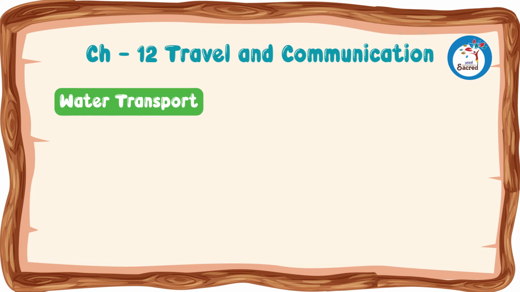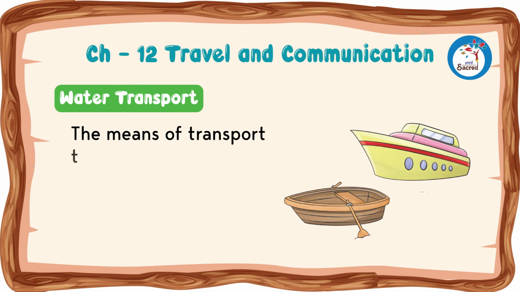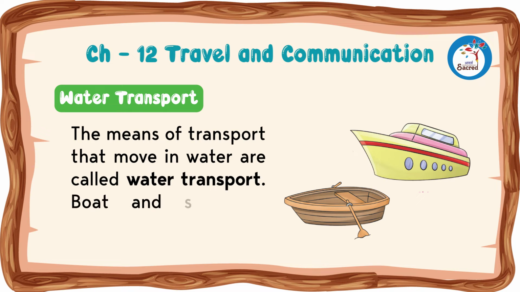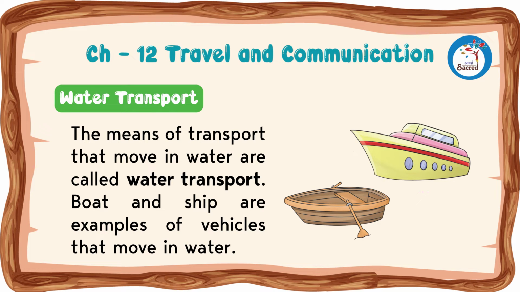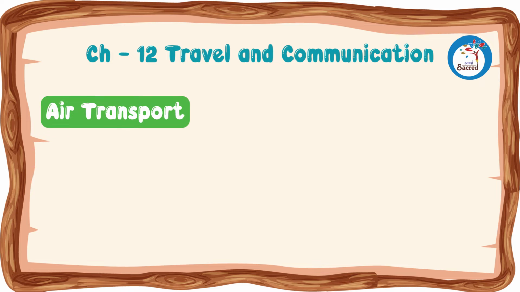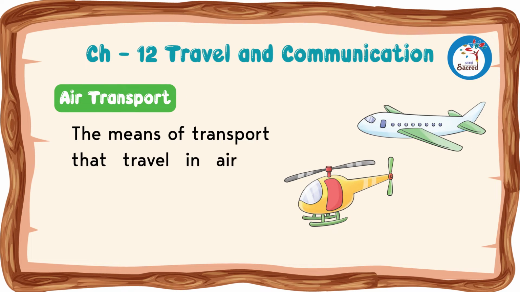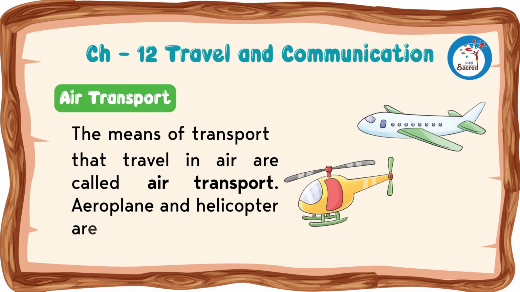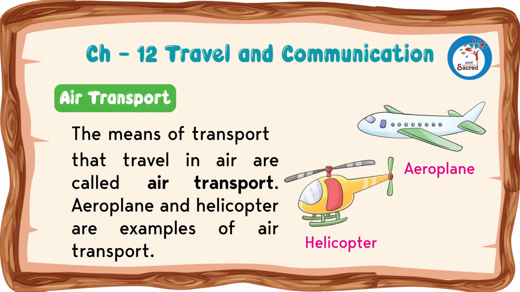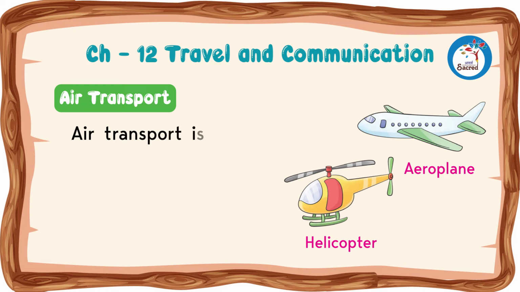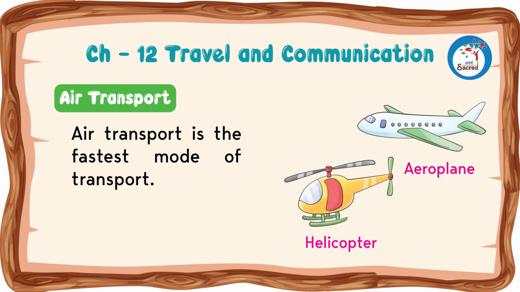Water transport. The means of transport that move in water are called water transport. Boat and ship are examples of vehicles that move in water. Air transport. The means of transport that travel in air are called air transport. Aeroplane and helicopter are examples of air transport. Air transport is the fastest mode of transport.